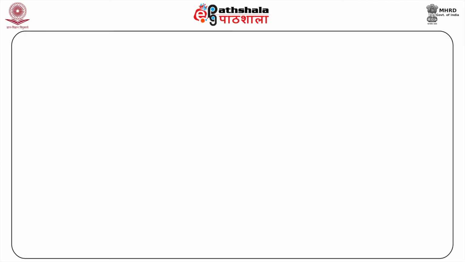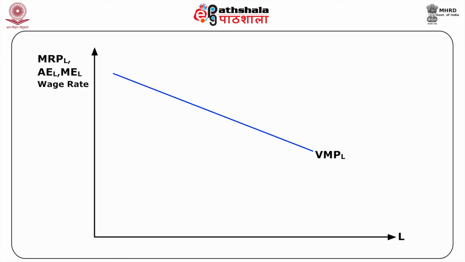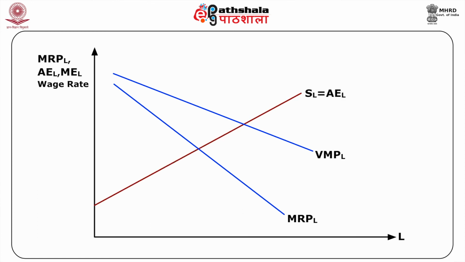Consider the following figure. The firm, being a monopsonist in the factor, which is labor market, and a monopolist in the product market, has its demand and supply curve of the labor given by the MRP labor and the upward sloping SL curve in the above figure. The monopsonist decides on the optimum amount of factor input to be employed by equating the ME of the factor input with its MRP. Hence, in this case, it would hire LMS units of labor.